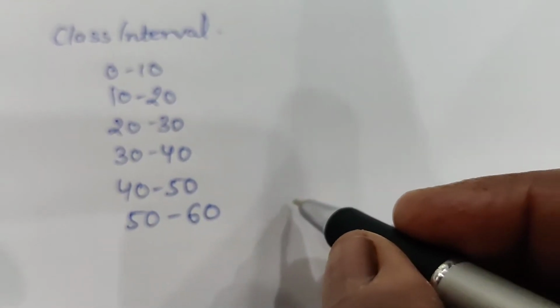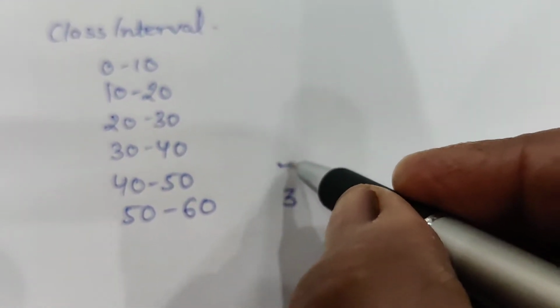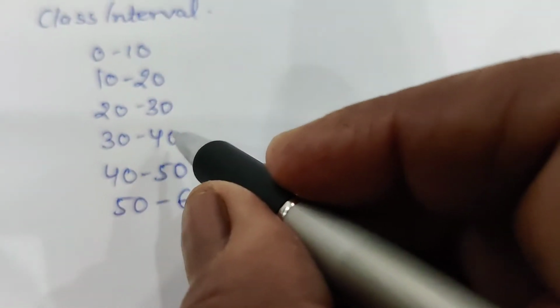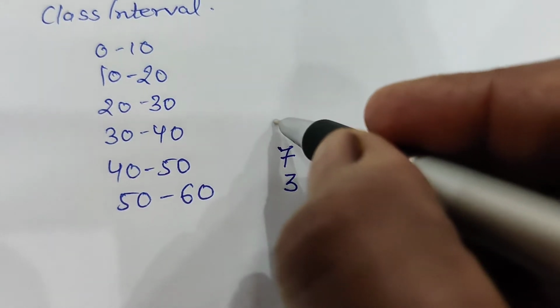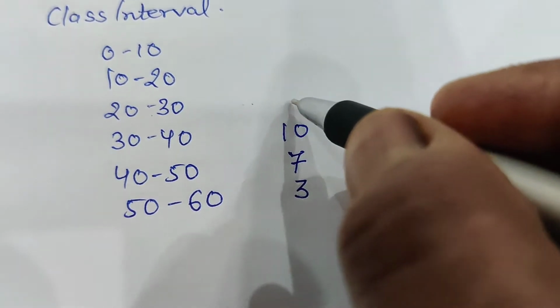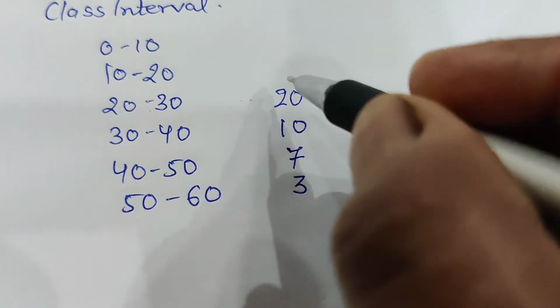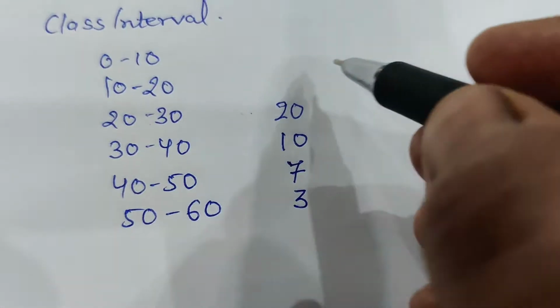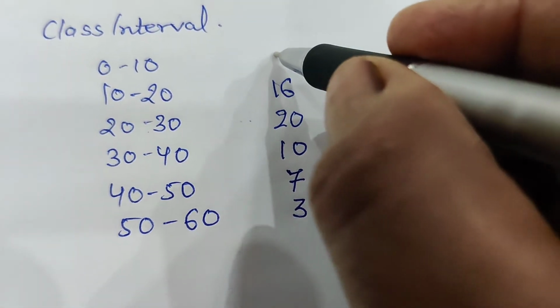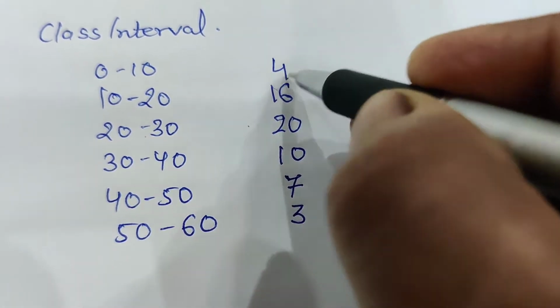For 50 to 60, more than 50 is given as 3, and more than 40 is 10, so 10 minus 3 is 7. Now more than 30 is 20, 20 minus 10 is 10. More than 20 is given as 40, 40 minus 20 is 20, and more than 10 is 56, 56 minus 40 means 16, and for 0 to 10, only 4.